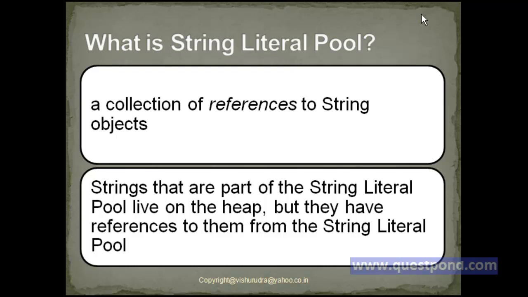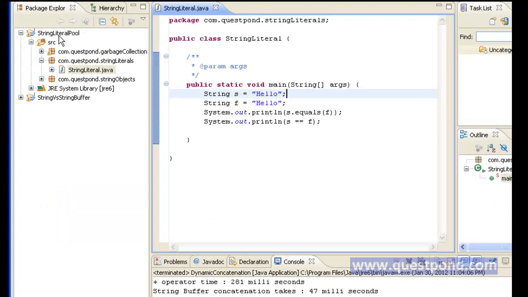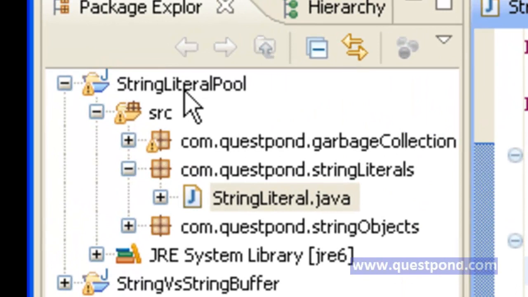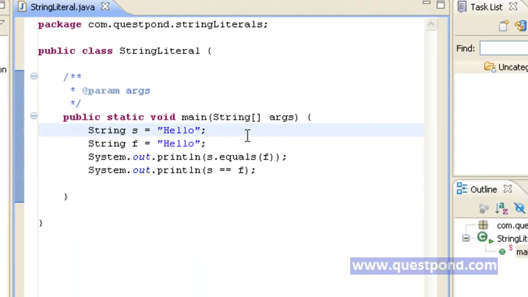So let's try to understand this concept with an example. I have created a normal Java project with the name string literal pool, and within the package com.qspawn.stringliteral, I have created a class with the name StringLiteral. Within the main function of this class, I am creating two string literals, s and f, both of them initialized to hello.